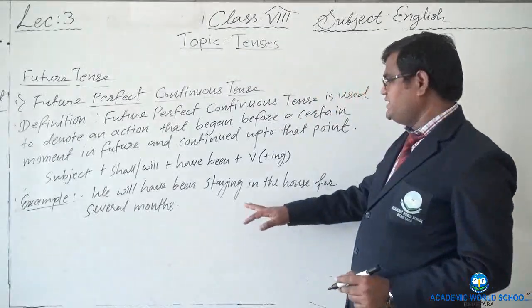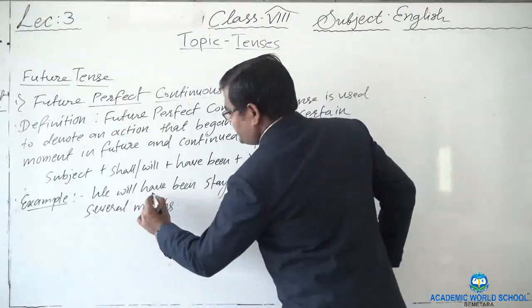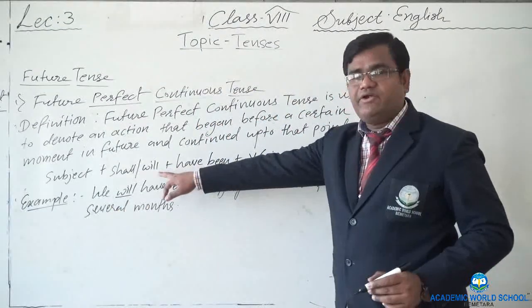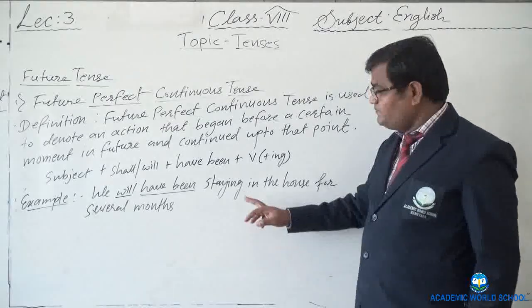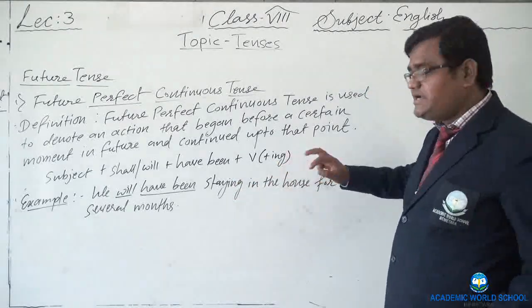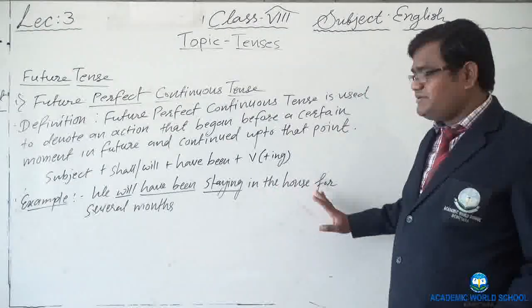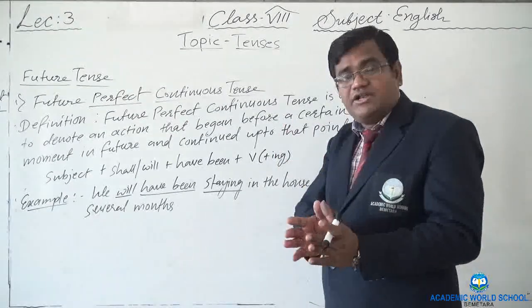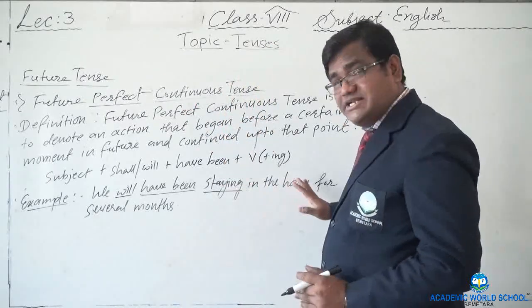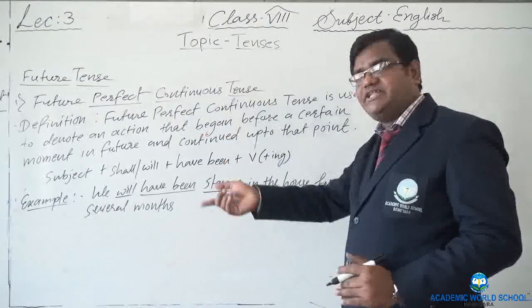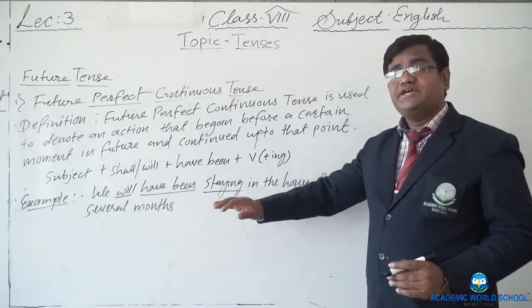According to the formula, will, then have been, then the ing form of the verb. Stay is the verb, staying. So this action probably is still going on. In future I imagine that it was going on, and then it would still continue in future too. So, staying in the house for several months.